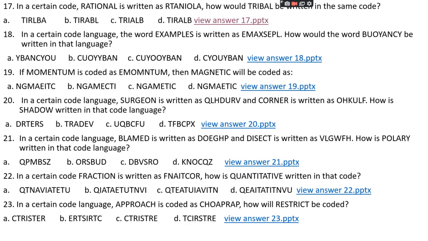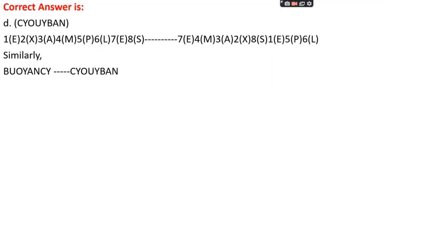Okay. Question number 18. In a certain code language, the word examples is written as EMAXSEPL. How would the word BONC be written in that language? Option A, YBANCYOU. Option B, CUOYYBAN. Option C, CUYOOYBAN. Option D, CYOUYBAN. The right answer is option D, CYOUYBAN.